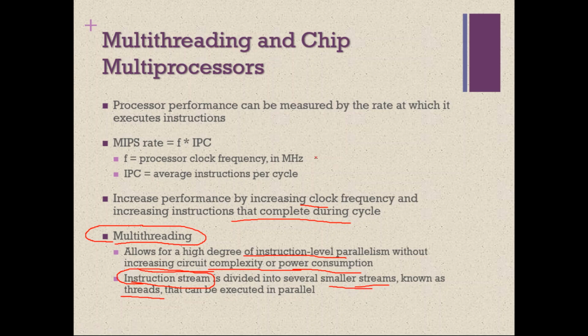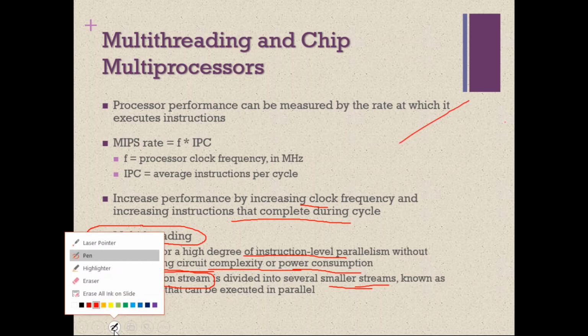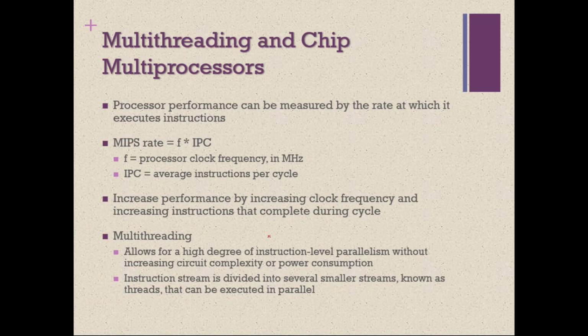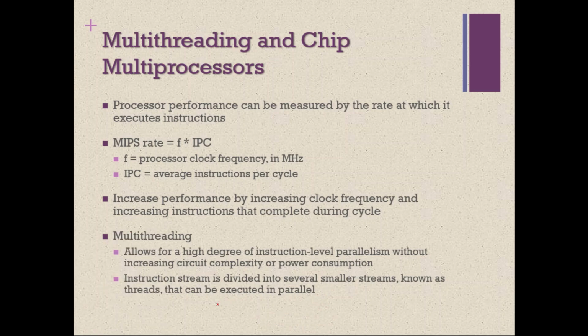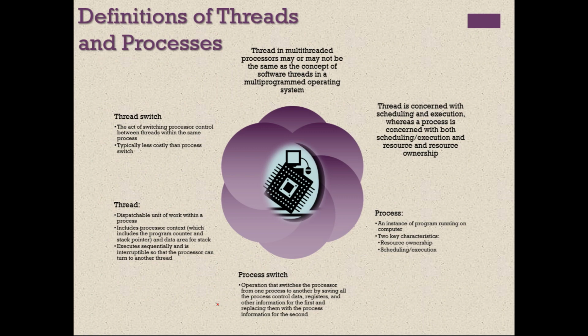So the processor is getting a stream of instructions. If this stream of instructions is divided into several smaller streams, then these individual smaller streams are called what? Threads. Okay. So this is how we define thread here. The actual meaning is the same, right?